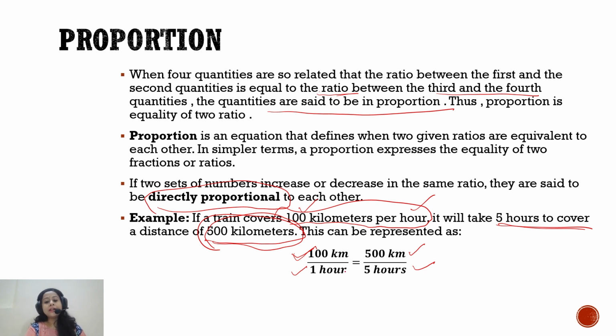Okay, so these 2 ratios are equal. You can see that 100 by 1 will be the same as 500 by 5, because if we simplify it, it will be the same 100 by 1. So we are doing nothing, just scaling it up, that if a train covers 100 kilometers in 1 hour, then in 5 hours we are simply multiplying it, and the 2 ratios we are getting will be the same. So we can say that the train is running at a proportional speed. The speed has neither increased nor decreased.